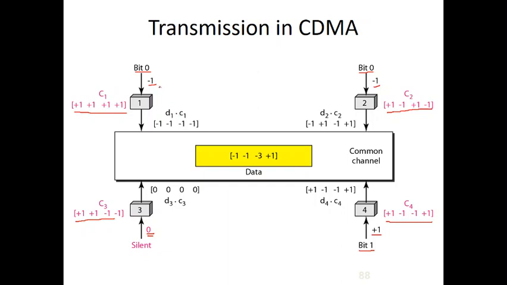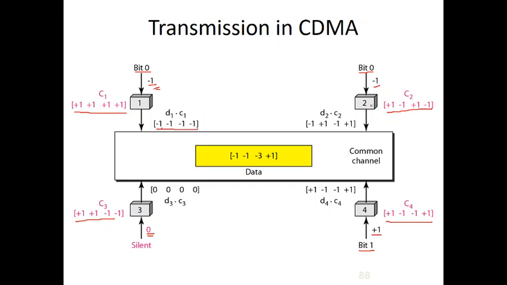Here C1 is this one and D1 is nothing but minus 1. Remember this. Now we multiply this minus 1 with each element of C1, so we get minus 1 minus 1 minus 1 minus 1. That is why all will be minus 1.